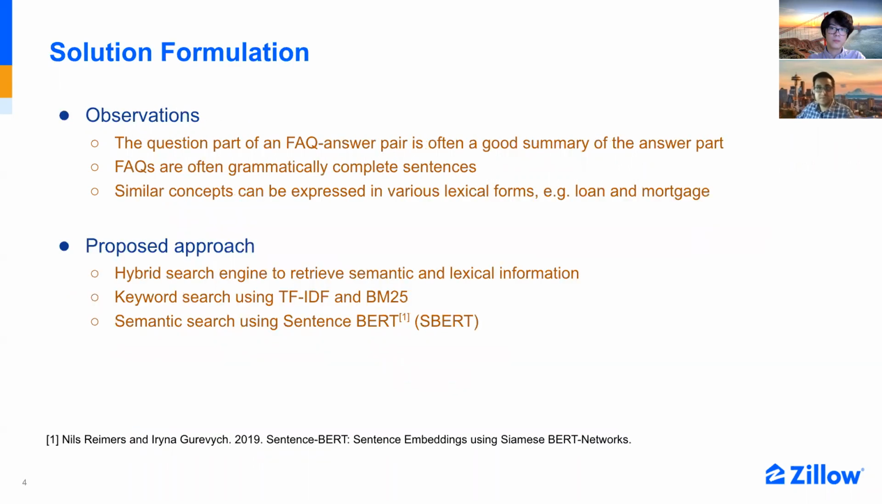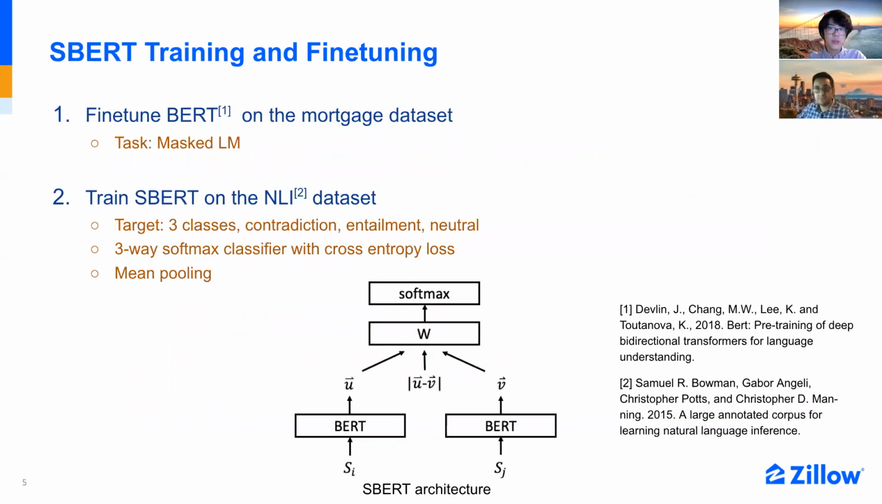So based on the observations from our dataset and the requirements, we propose to build a hybrid search engine to retrieve both semantic and lexical information. As mentioned, we adopted sentence BERT in our model. The BERT module is firstly fine-tuned on the mortgage database through masked language modeling. We then train the BERT model through the Siamese network by following the SBERT paper. By doing so, we believe the SBERT model is able to generate sentence embeddings adapted to the mortgage domain.